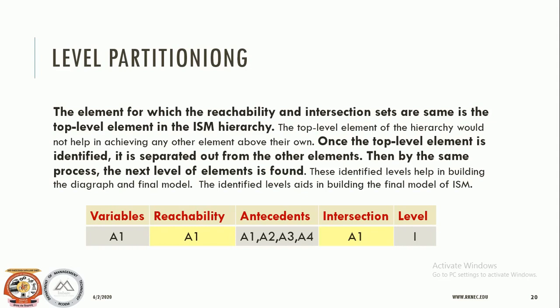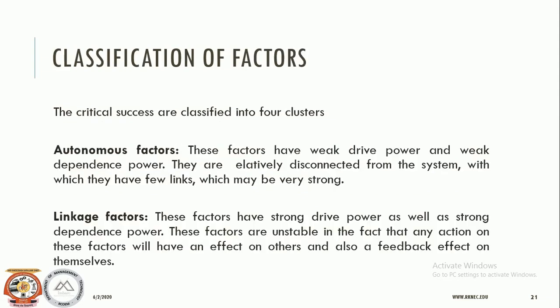Now once we identify the first level, this becomes the top level for us, and once the top level element is identified, it will be separated out from all the other elements, and the same process is repeated. Now you come to know that A1 is sitting at level 1 or top level, you will remove A1 and move ahead with the next matrix. So this is how things are done to obtain the final level partition matrix.